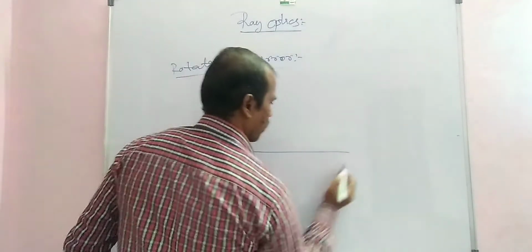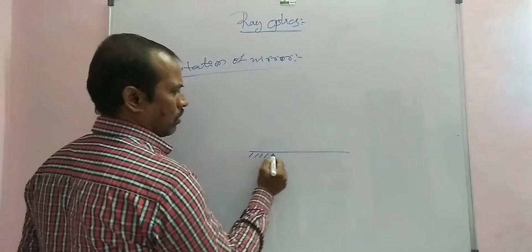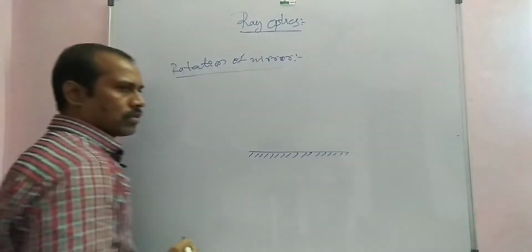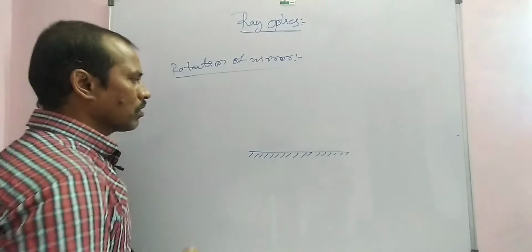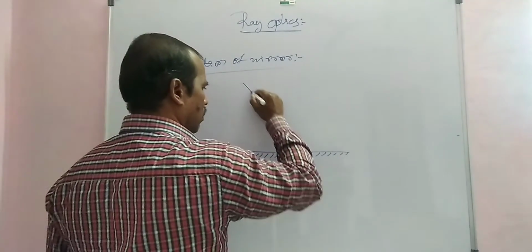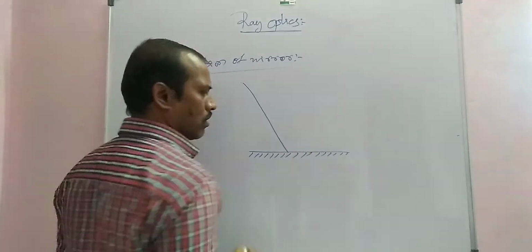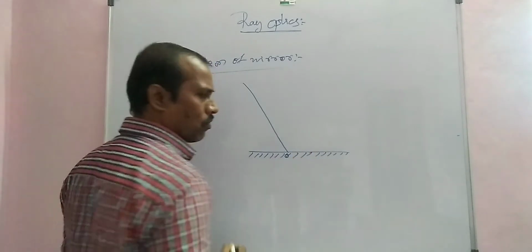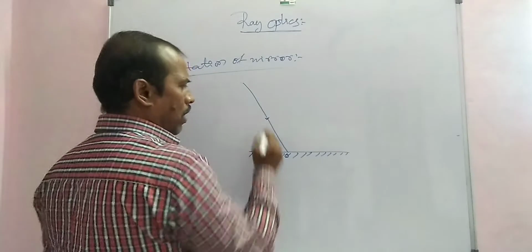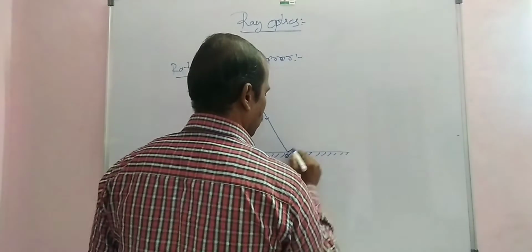For example, this is the initial mirror. The light is incident on the mirror at a point, for example point O. This light is reflected into the same medium.